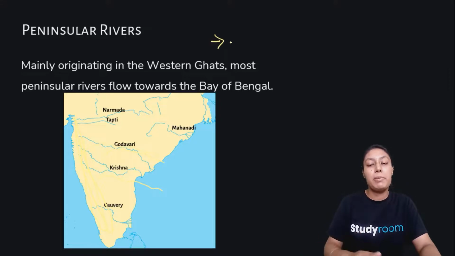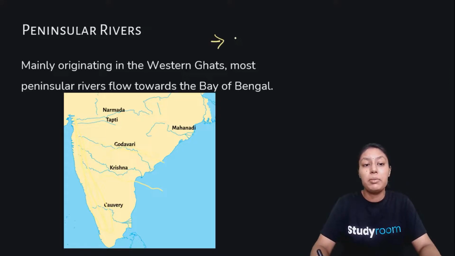While Himalayan rivers are perennial, Peninsular rivers are seasonal. They are seasonal because of the uncertainty of rainwater and the uncertainty of the source of water and rain in the western region. So Peninsular rivers are mostly seasonal. Now, what is the reason for Peninsular rivers being seasonal? First, it depends upon rainwater.